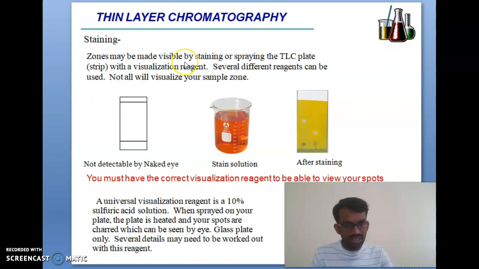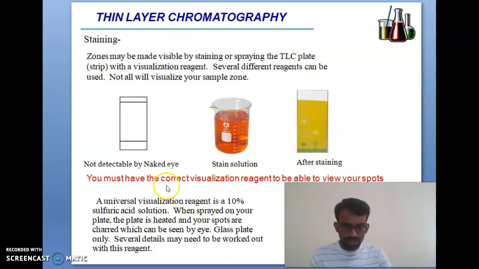Next, staining also plays a major role in TLC. Following development, the zones may be made visible by staining, spraying the TLC plate with visualizing reagents now available in the market. Several different reagents can be used, but not all will visualize your sample zone. Otherwise you cannot detect them by naked eye. With a staining solution you can see the spots become visible.